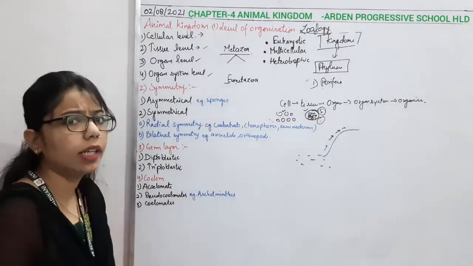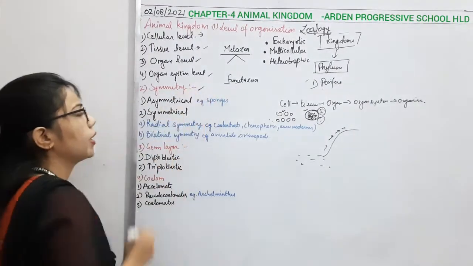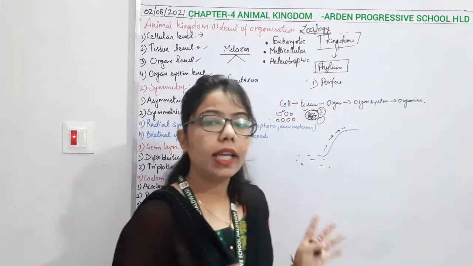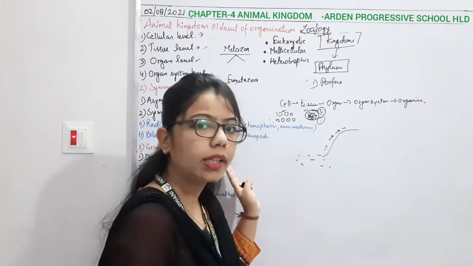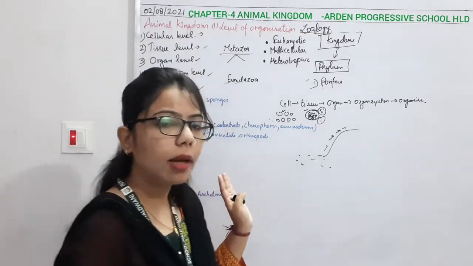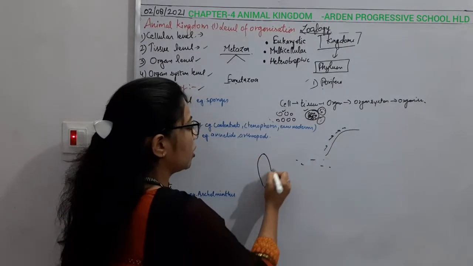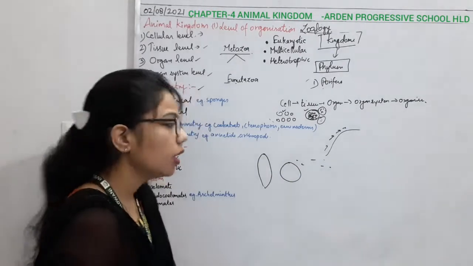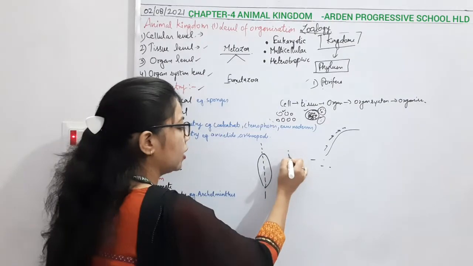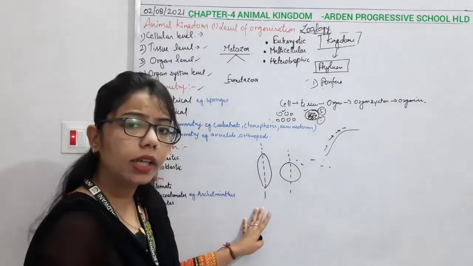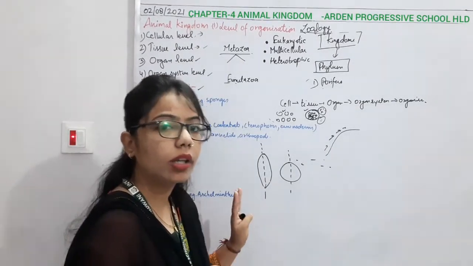Then comes the second basis of classification of all these phyla: symmetry. Symmetry means what? When we cut any body and it divides into two equal halves, we say that yes, it is symmetry. For example, with any of these structures, we can cut a cross section like this, or cut like this, which means the body is able to divide into two equal parts, right? So we are calling it symmetry.